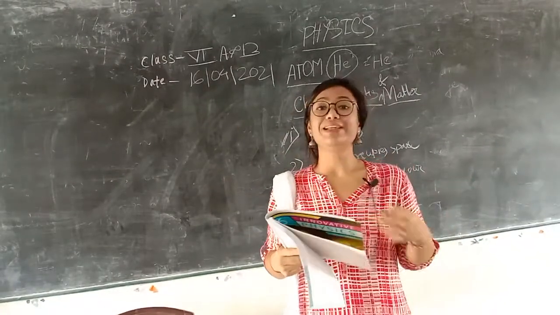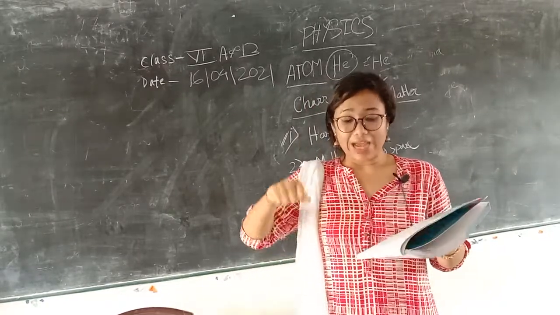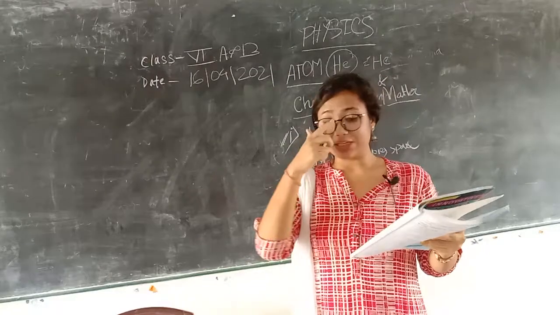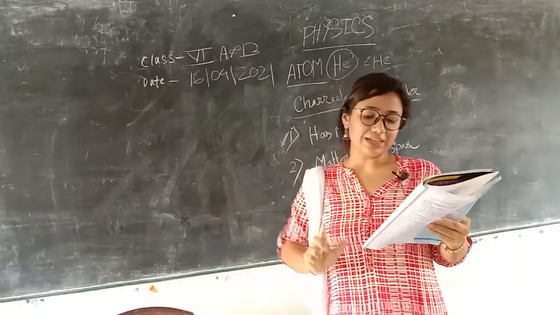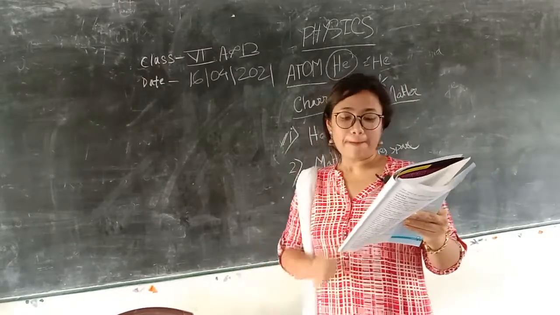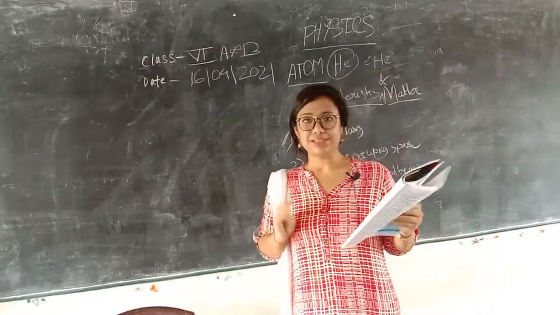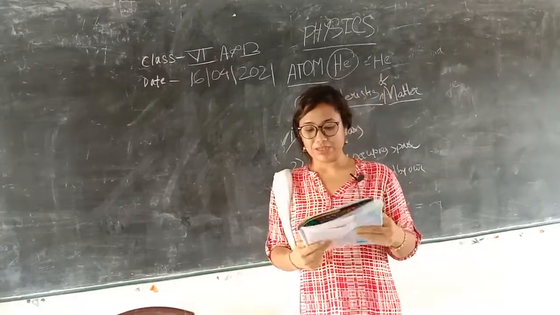Second, we can feel the air when we are riding the bicycle. Matter can be perceived by our senses, right? So these are the three characteristics of matter.